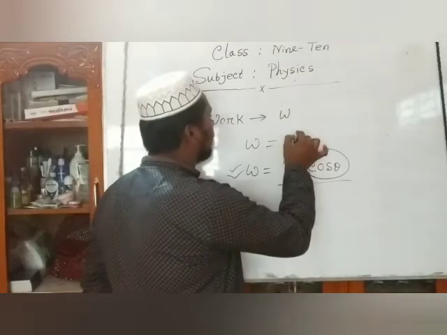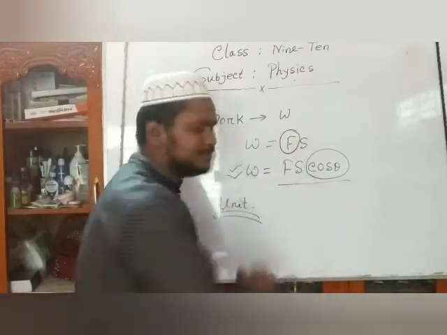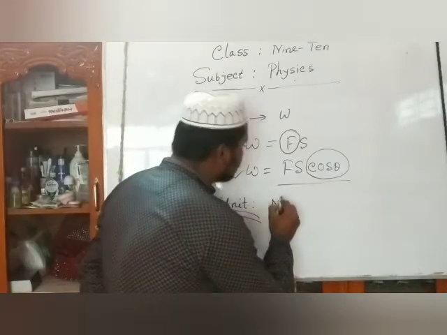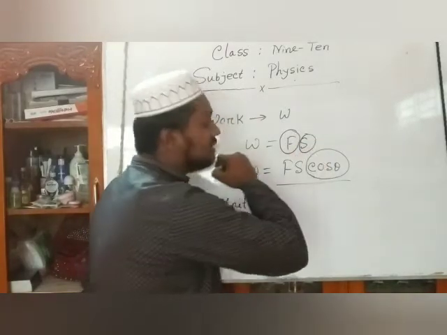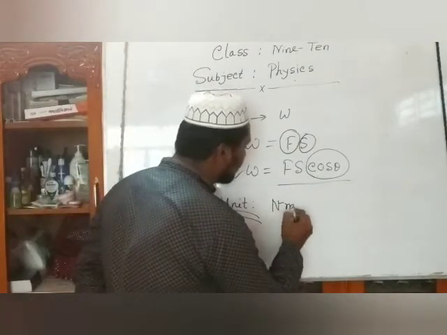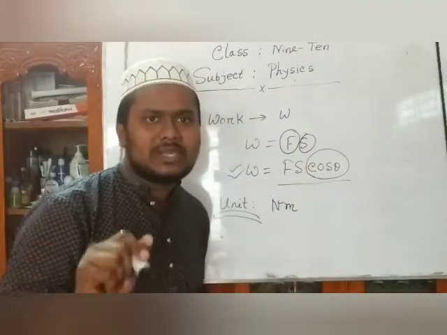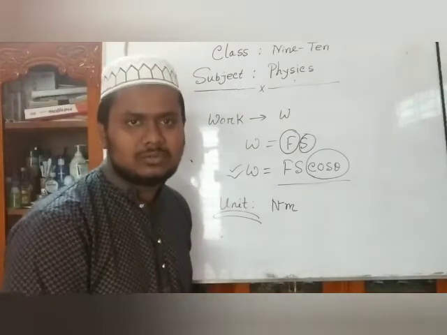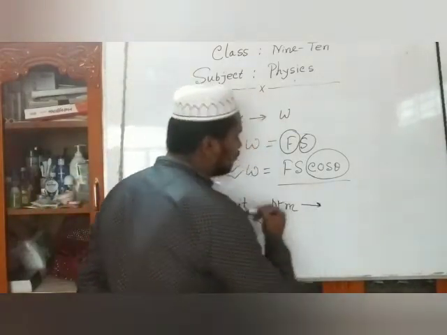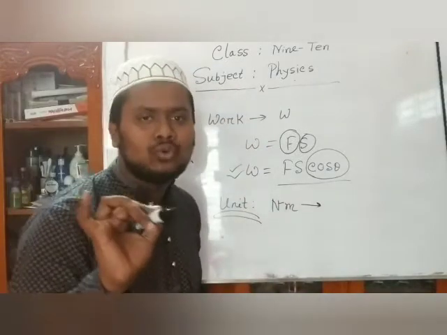You know that the unit of force is Newton, and the unit of displacement is meter. Then the unit of work is Newton meter. We also say that the unit of work is joule.